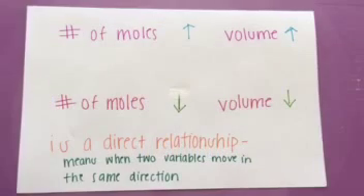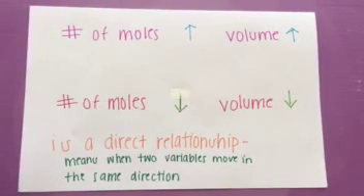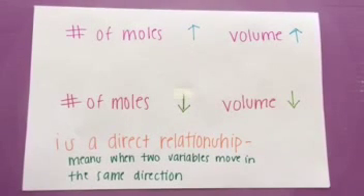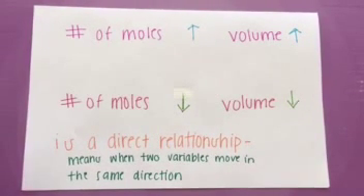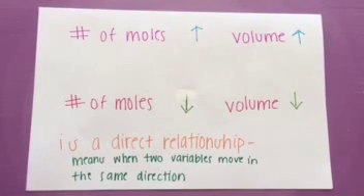Avogadro's law was stated in 1811 by Italian chemist Amedeo Avogadro. It stated that equal volumes of gases at the same temperature and pressure contain the same number of molecules. Avogadro's number is 6.022 times 10 to the 23rd.